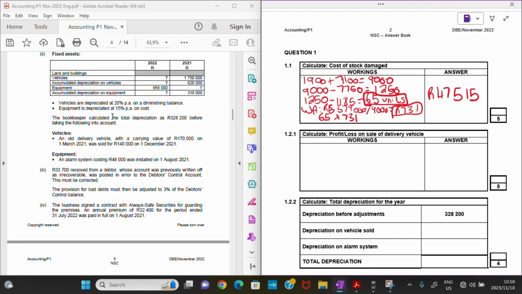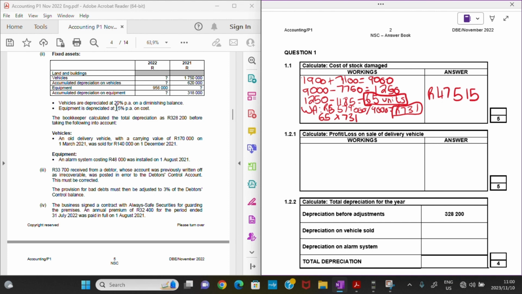Vehicles are depreciated at 20% per annum on a diminishing balance method. Equipment is depreciated at 15% per annum on cost. The bookkeeper calculated the total depreciation as 328,200 before taking the following into account.